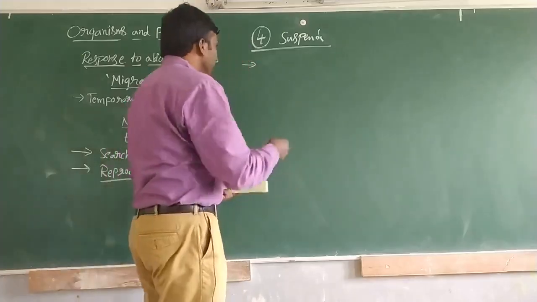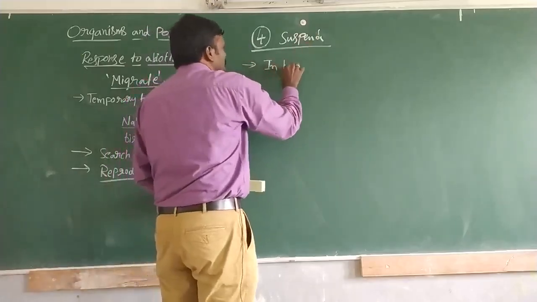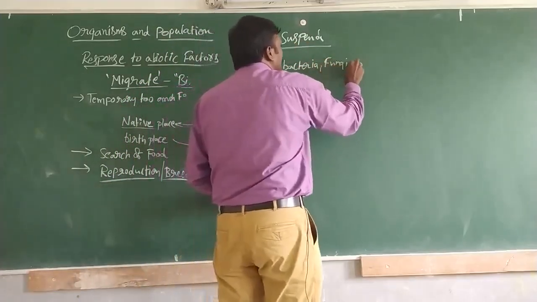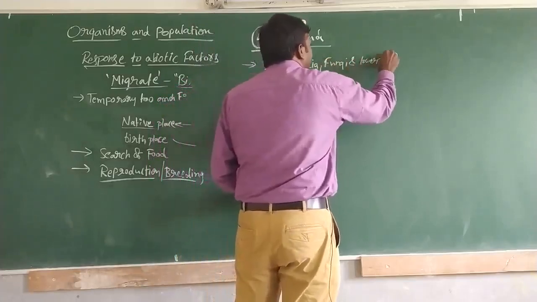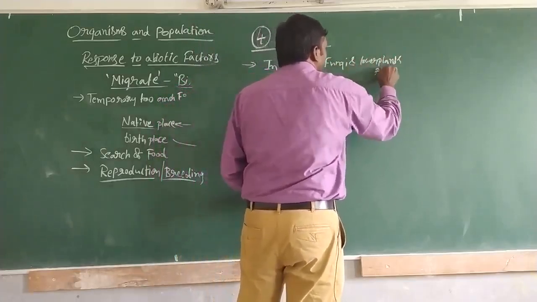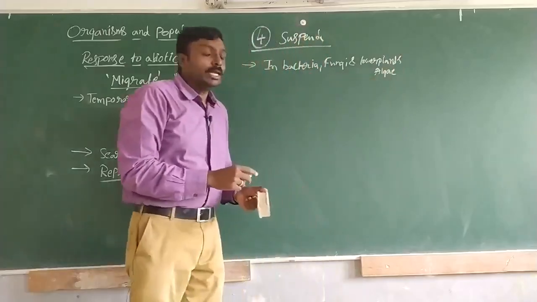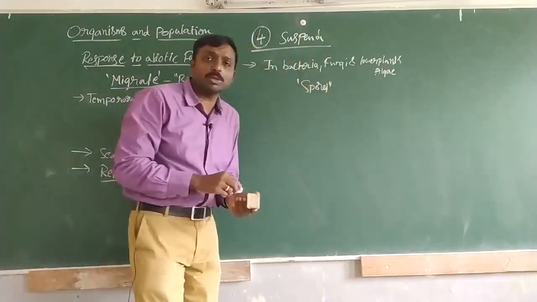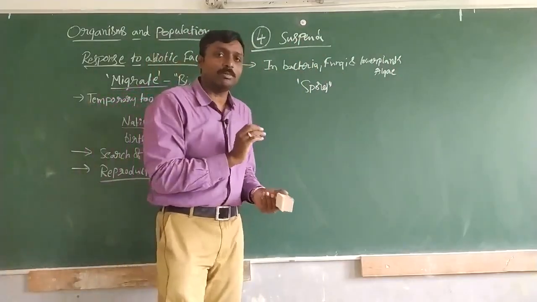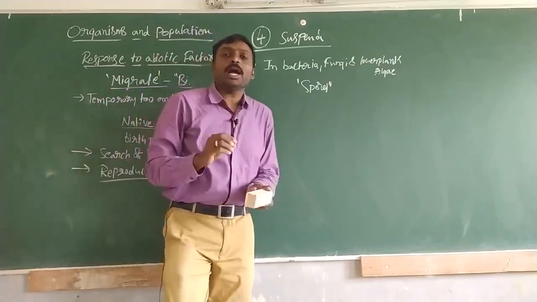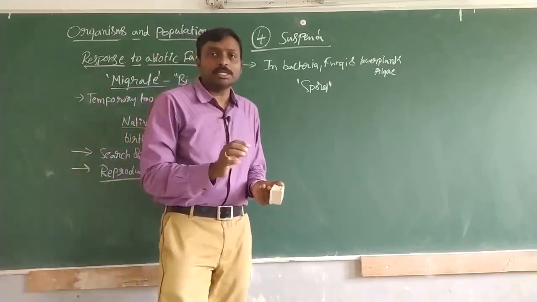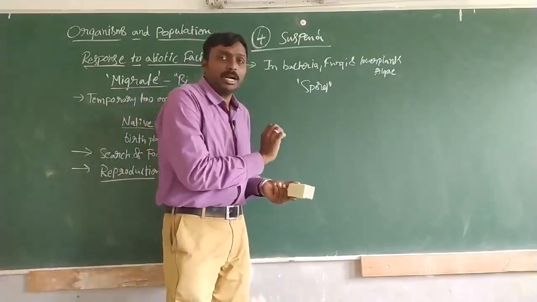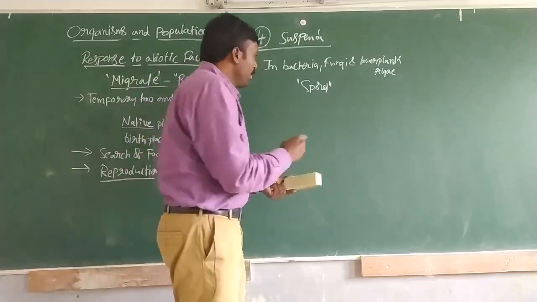In the case of microbes like bacteria, fungi and some lower plants like algae, something called spores, the asexual forms of spores, are formed, and under unfavorable conditions these spores will not germinate.